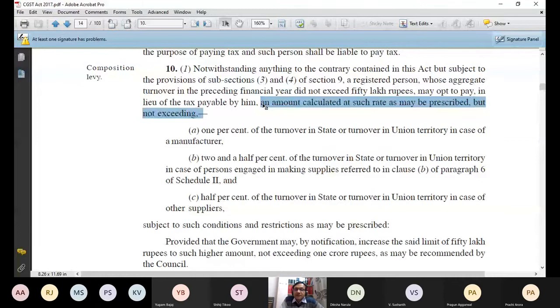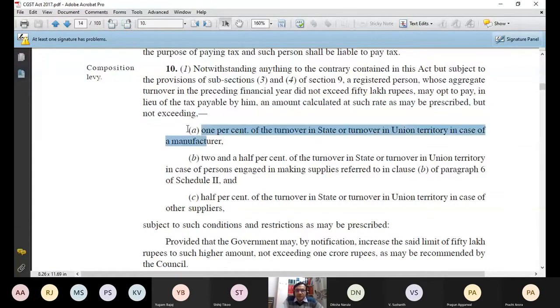But whatever rate is written in the rules, that can never exceed what the act says. And what does the act say? Clause A. It says 1% of the turnover in the state or turnover in the UT in case of a manufacturer. So if you are a manufacturer, and do remember that you cannot manufacture services, only goods can be manufactured, because only goods can be processed. You can provide the services, but you cannot manufacture the services. So by default, this clause A is applicable for manufacturers of goods.